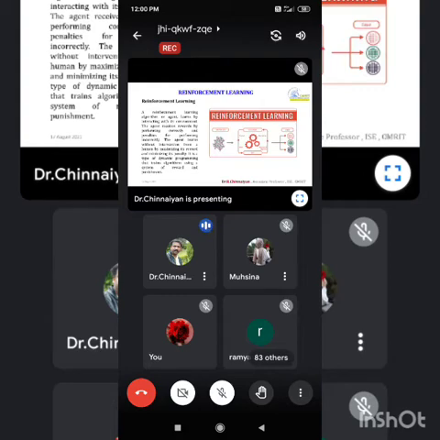An example of unsupervised learning: we have pictures on the right-hand side, ducks and not ducks. So we are going to classify them. We are not having any labeled data, it's unlabeled. So we have to categorize it, and that is only possible through unsupervised learning, right? And in this, as I already told you, we have two famous techniques in unsupervised methods. One is clustering and the other is association, right?